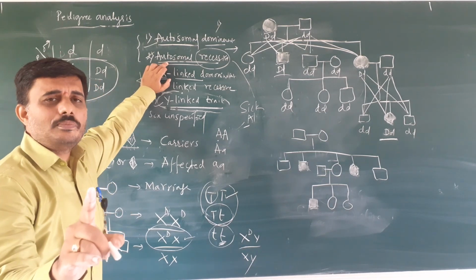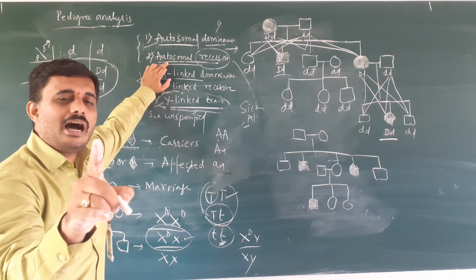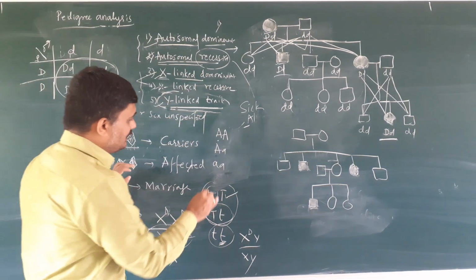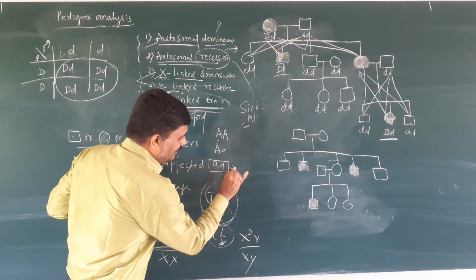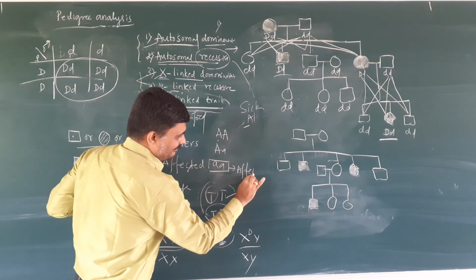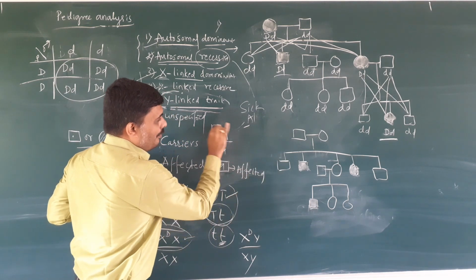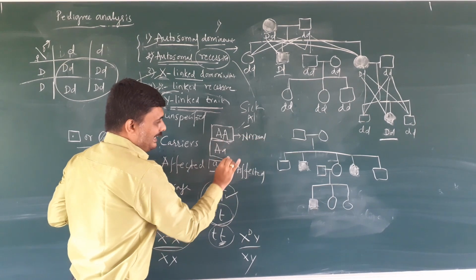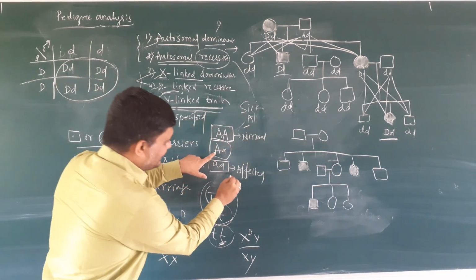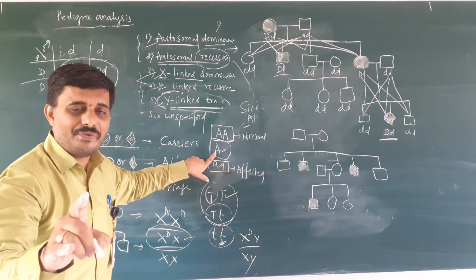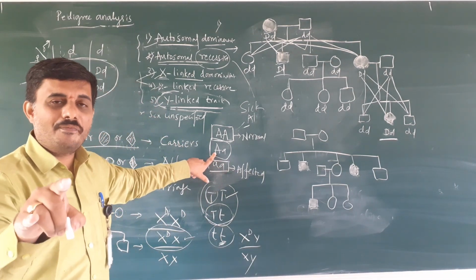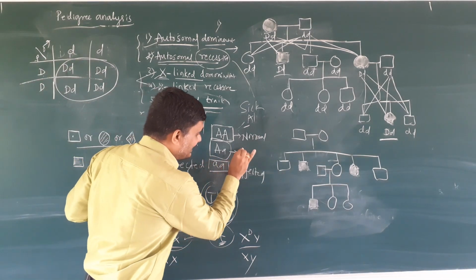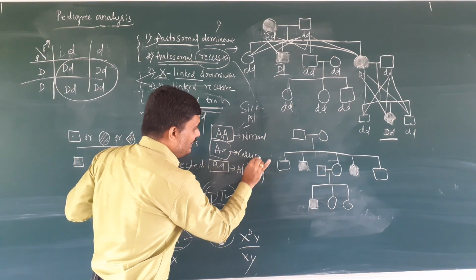Autosomal means the genes are present on autosomes. Recessive trait means only a person with the recessive character is affected, and in the dominant character the person is normal. In the heterozygous condition, as the gene of the disorder is present, this is a carrier, healthy.